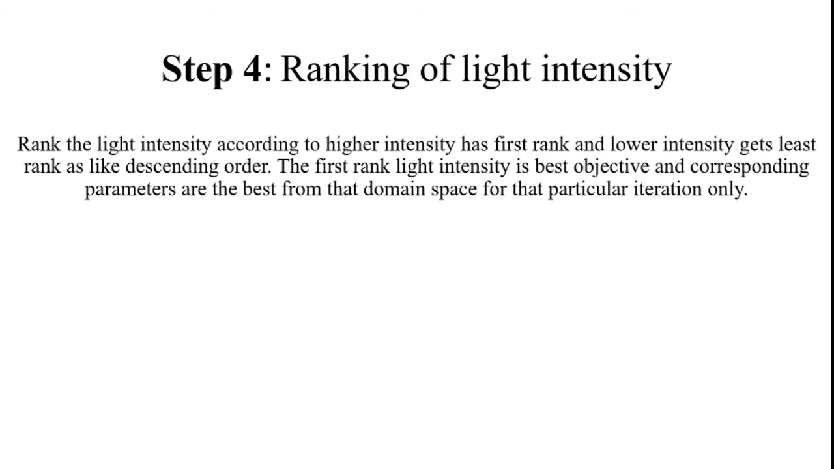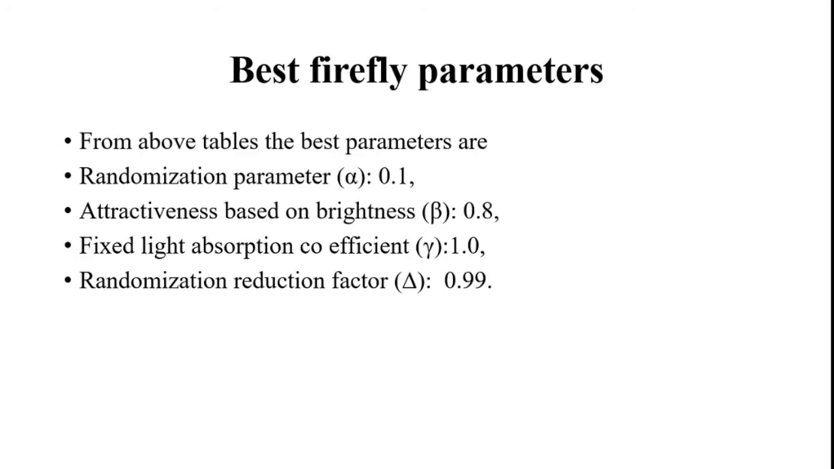As in descending order, the first rank light intensity is the best objective, and the corresponding parameters are the best from that domain space for that particular iteration only. Not for all iterations, for a particular iteration only. Based on these calculations, I identified the best Firefly parameters: randomization parameter alpha is equal to 0.1, attractiveness based on brightness is 0.8, the fixed light absorption coefficient is 1, and the randomization reduction factor is 0.99. Likewise, I got the parameter values from the previous calculation.